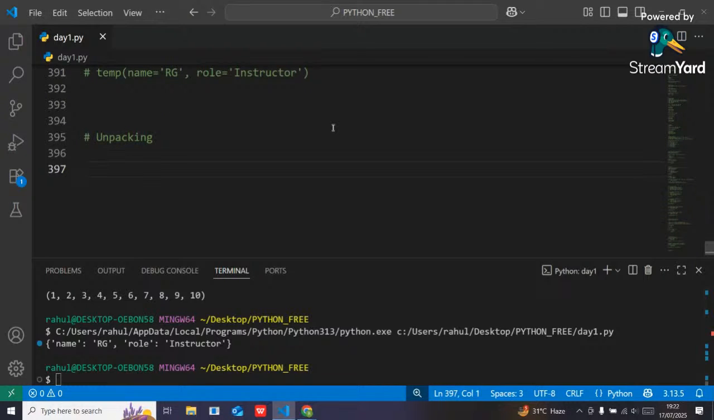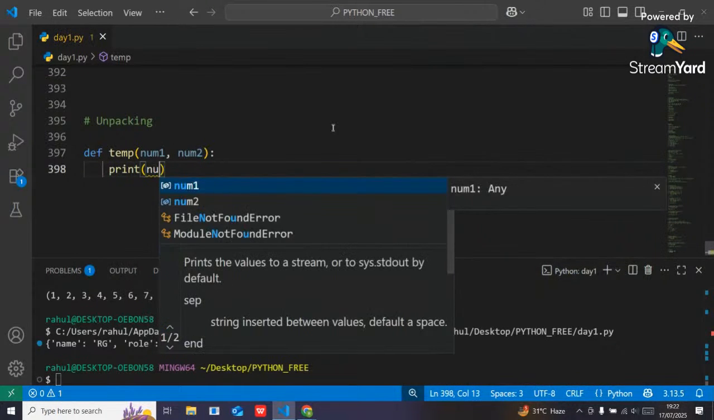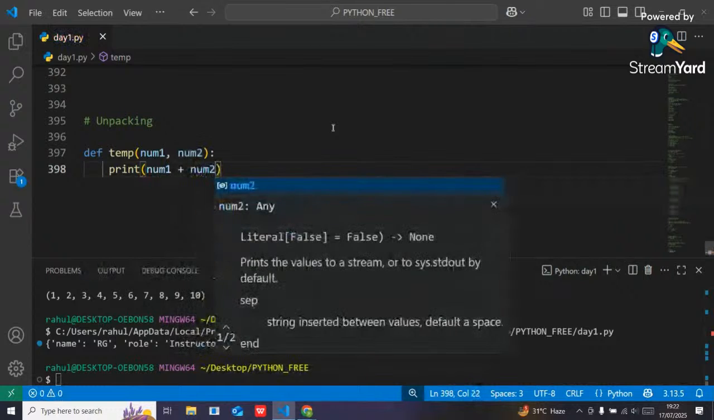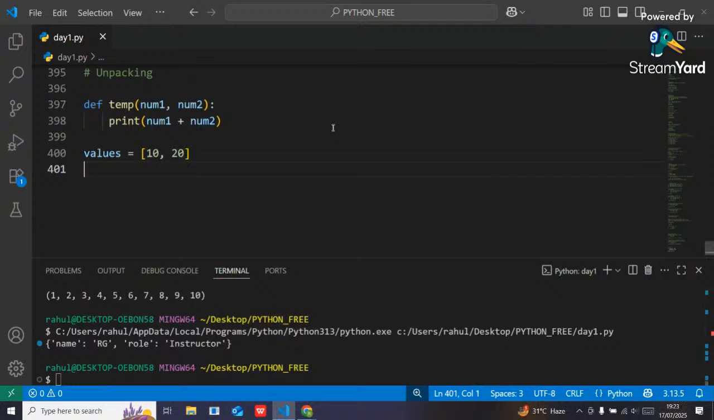Similarly, guys, suppose here's my function. Def temp is my function. I know that only two values I will pass here. The first value is num1 and the second value will be num2, right? And here simply I want to print num1 plus num2. That's my simple function. But suppose I have a collection called values, right? Inside these values I have two numbers, 10 comma 20, right?